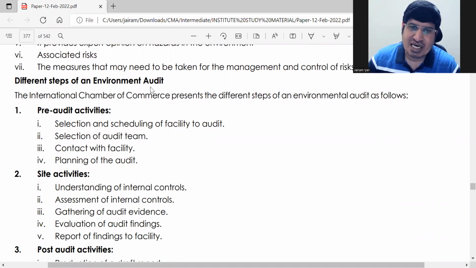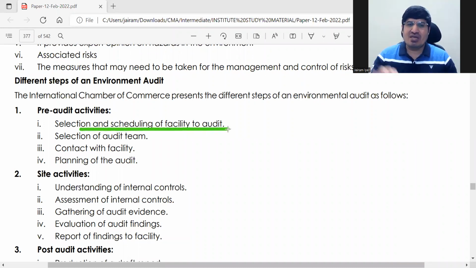Before the audit, what will you do? You will do selection and scheduling of the facility to audit. First, you will have to select which of your facilities you have to audit. Once you know that this facility is going to be audited, then prepare an audit team.